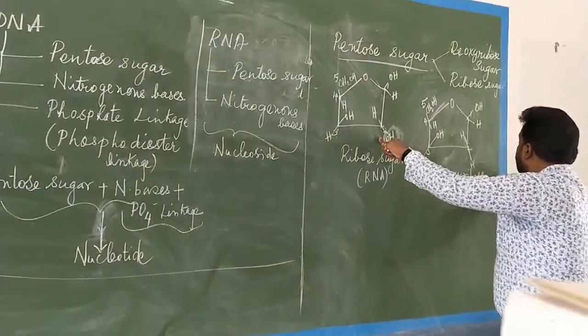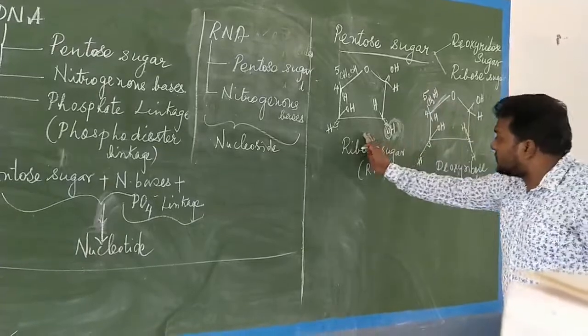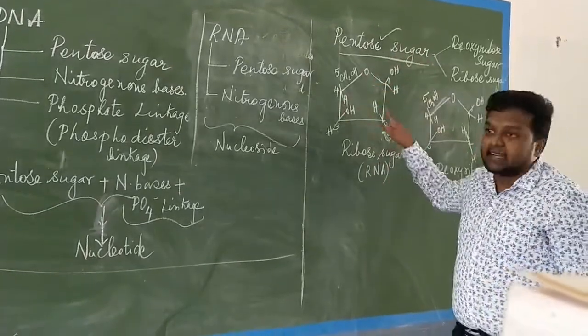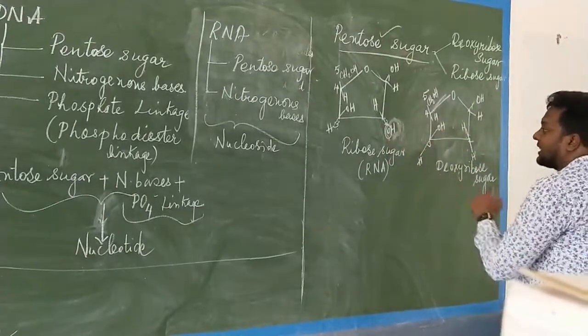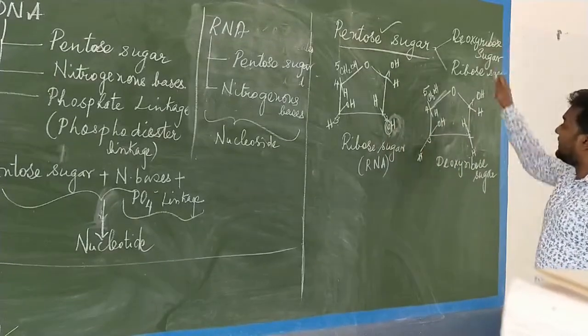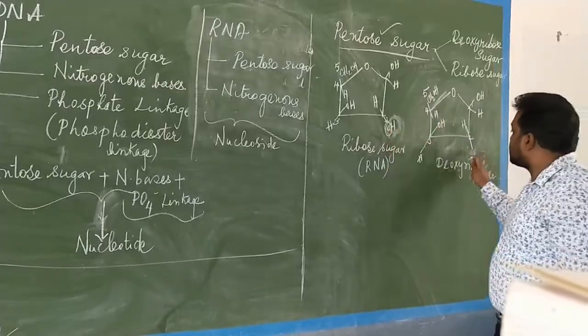So therefore it is called deoxyribose sugar. We are calling it what? Deoxyribose sugar. And this is called what? Ribose sugar. So both RNA as well as DNA are made up of pentose sugar, with 5 carbons in this structure. Whereas in the second carbon of DNA, the oxygen will not be there. So oxygen is present in one and oxygen is not present in the other.